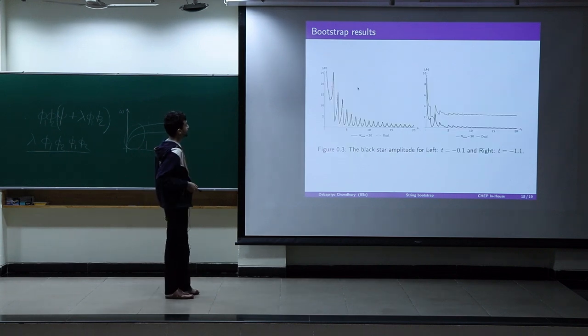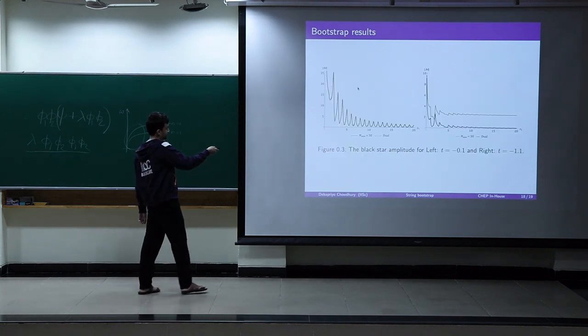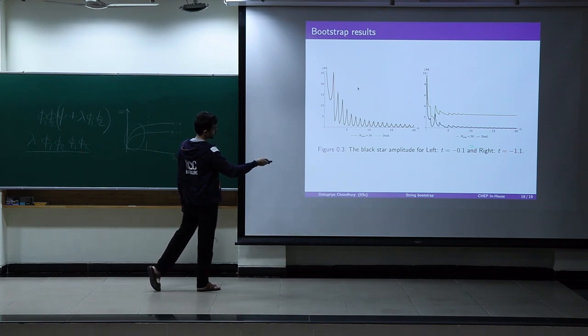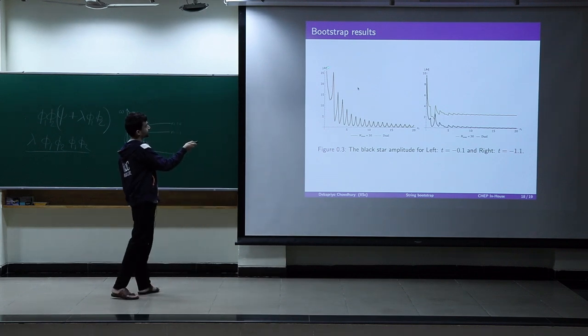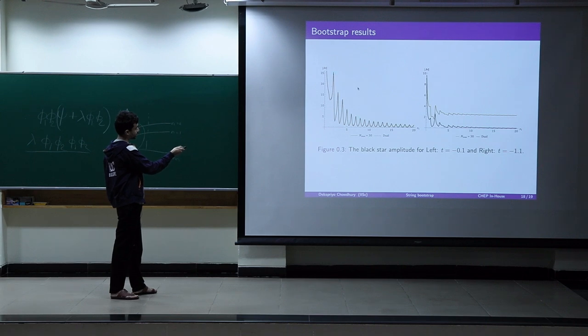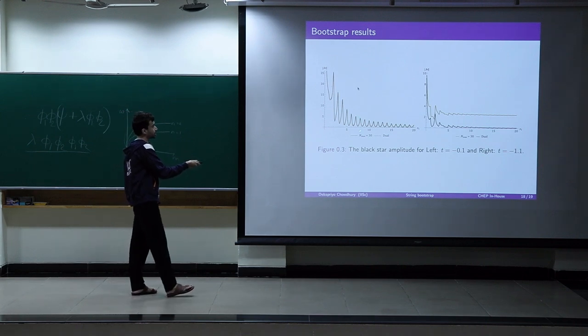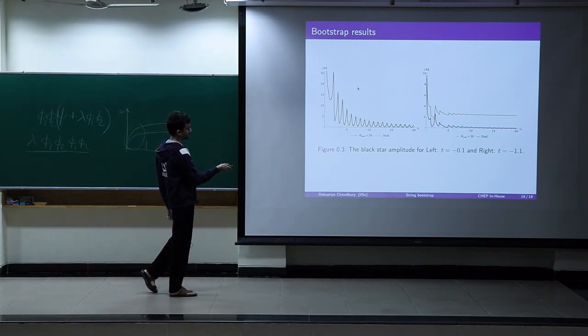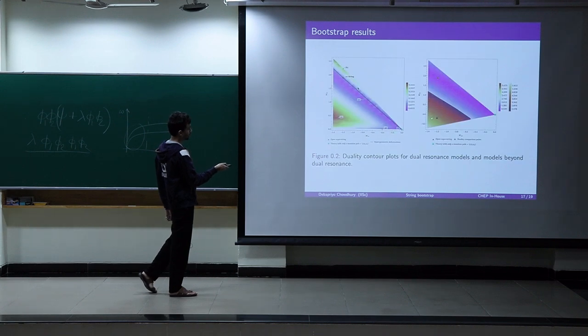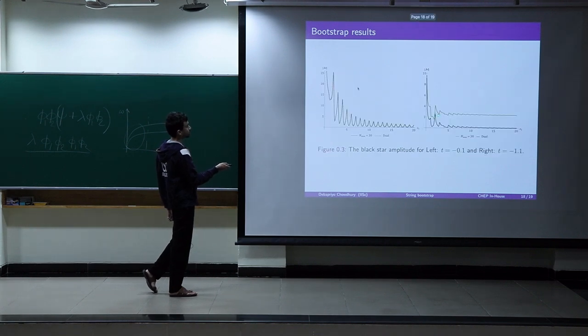For the black star amplitude, as you can see, in the forward limit, when t is very small, this amplitude is decaying, so it satisfies duality in the forward limit. But when we go to some higher magnitude of t, this black star amplitude goes to a constant.